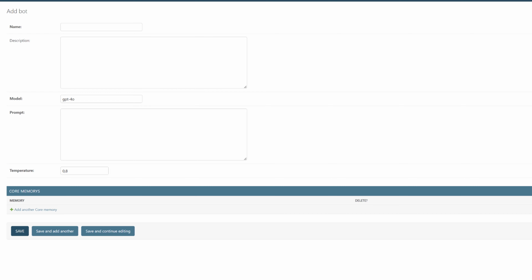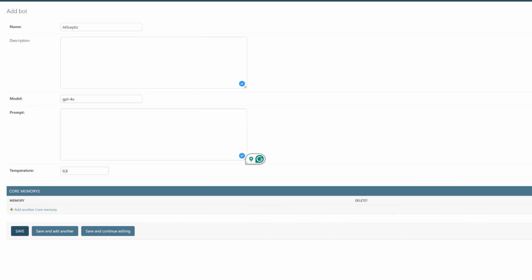So for this demo, let's do 2 chatbots. One is an AI skeptic and one is an AI proponent, and then we'll have a little conversation with them. Let's do the AI skeptic first. So the name is AI skeptic. I'm going to leave the description empty. And then this is the important bit. This is the prompt, and that's essentially part of the system prompt for that specific bot. So this defines essentially their personality.